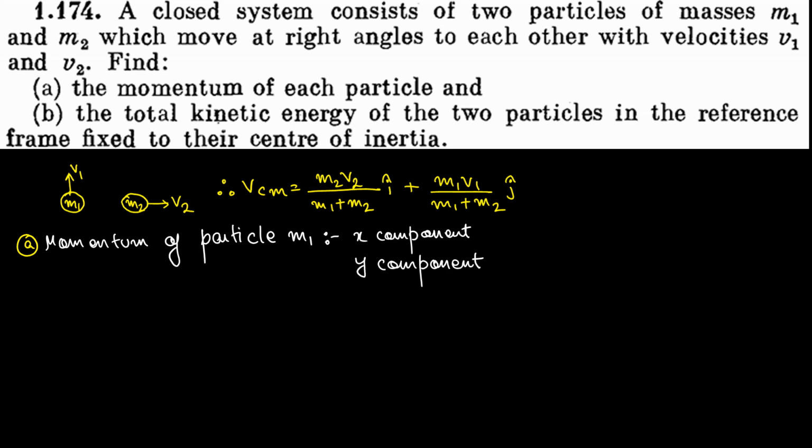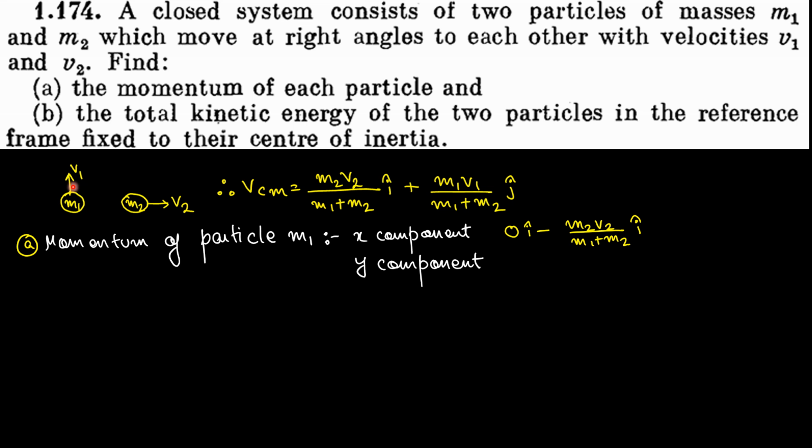See, the question I have here is, what is the velocity of particle 1 with respect to center of mass in x component? It is nothing but velocity of particle m1 in x component minus velocity of center of mass. So what is velocity of particle 1 in x component? 0 i minus velocity of center of mass, which is nothing but m2 v2 divided by m1 plus m2, i.